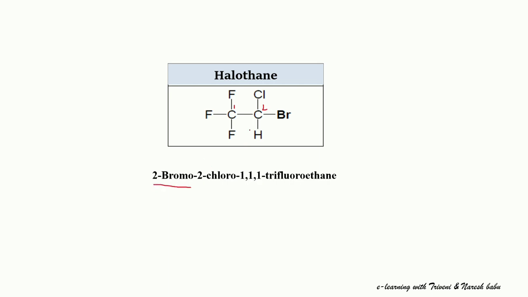at the second position a bromo group is substituted here, 2-bromo. At the second position a chloro group is also substituted, that's why 2-chloro. The first carbon atom is substituted with 3 fluorine atoms, 1, 2, 3, totally 3 fluorine atoms are present, that's why 1,1,1-trifluoro. 2 carbon atoms are there, that's why we call it ethane. 2-bromo-2-chloro-1,1,1-trifluoroethane is the IUPAC name for halothane, an important structure for the examinations.